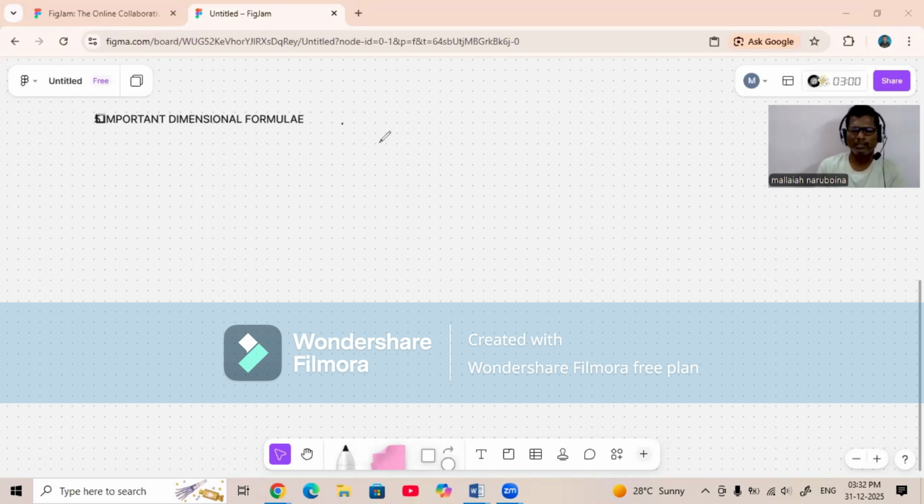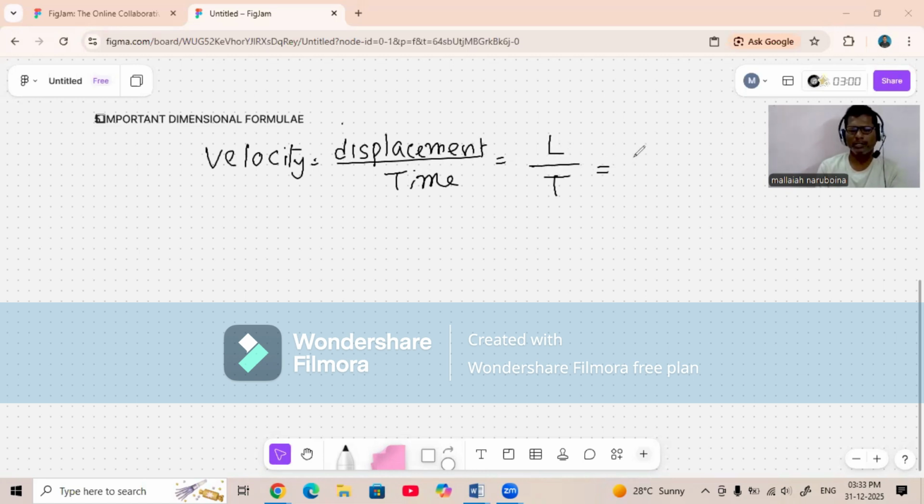Let us write some dimensional formulas. First one, velocity. To write a dimensional formula, first we should know the mathematical expression for each physical quantity. Velocity is defined as displacement by time. Displacement is nothing but length, so I am writing length, denoted by L, by time T. Now T power 1 goes to the numerator, it becomes T power minus 1.